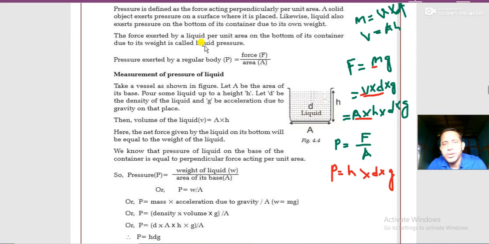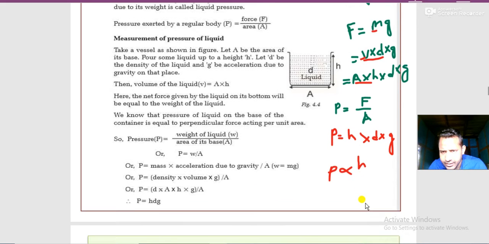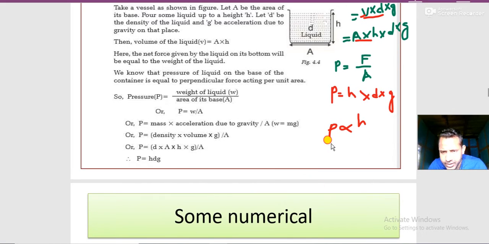Okay, everything is mentioned over here, and the overall mathematics is what I have written here. From here it is clear that pressure depends upon the height or depth. P is directly proportional to h, because you have done the mathematics in the previous class. Yes, pressure depends upon the density, d means density of the liquid, and pressure depends upon the acceleration due to gravity.